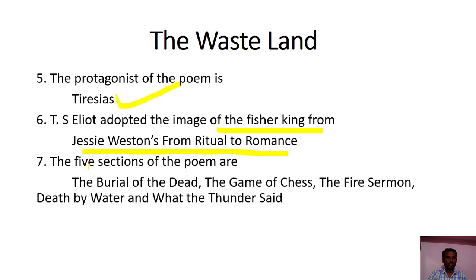Question number 7: the 5 sections of the poem in chronological order. The first is the burial of the dead, the game of chess, the fire sermon, death by water, and what the thunder said. In many question papers of NET and SET, this question was asked.